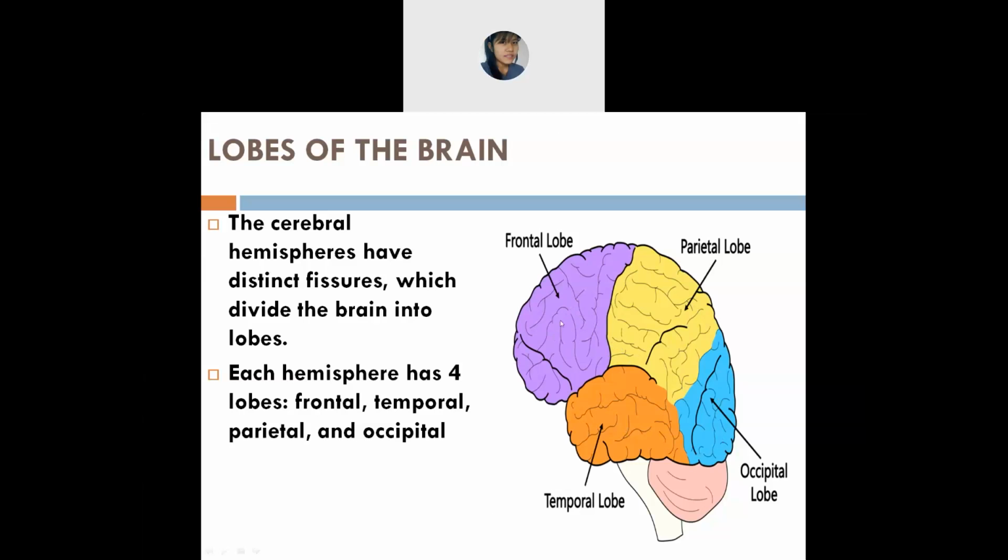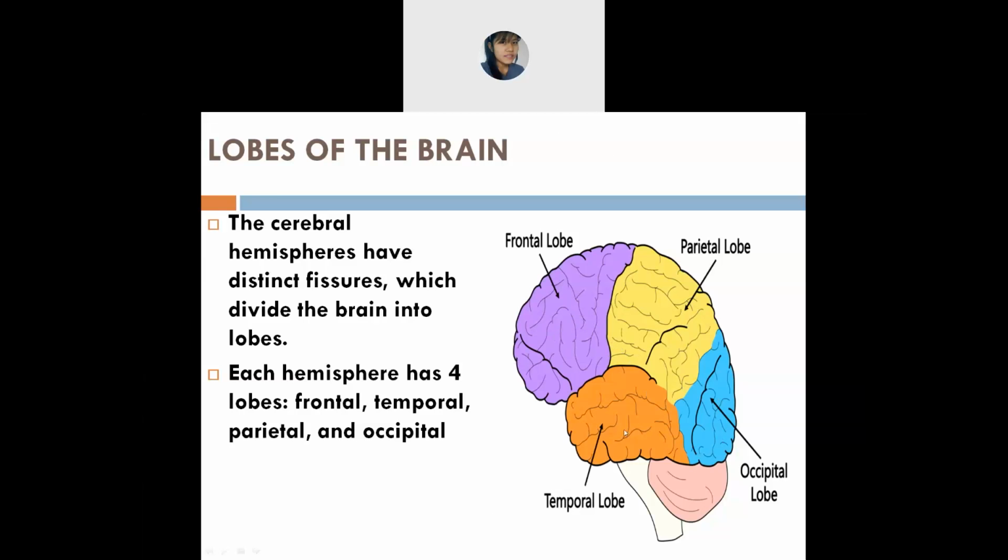Okay, so we have got 4 lobes in the brain, that is the frontal lobe, the parietal lobe, the temporal lobe, and the occipital lobe. Okay, so the frontal lobe, you will find 1. And parietal lobe, how many? 2.